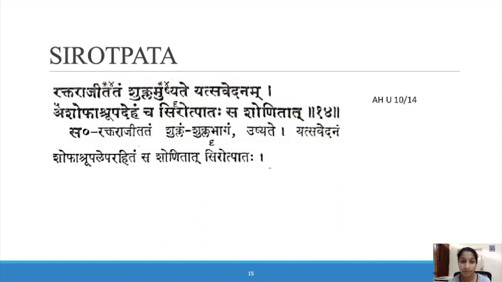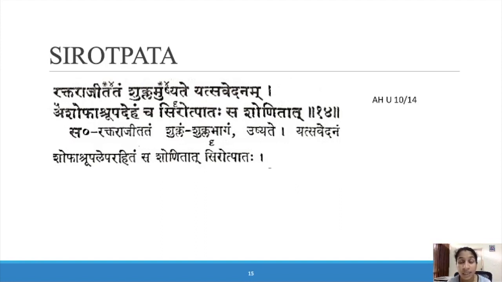Raktarajistadam shuklam ushyate yatsavedanam ashofa ashru upadeham cha shirotpadam sashonitat. So it looks like Raktaraji. In the Shukla region, the white portion of the eye, you can see Raktaraji, red lines like blood vessels.